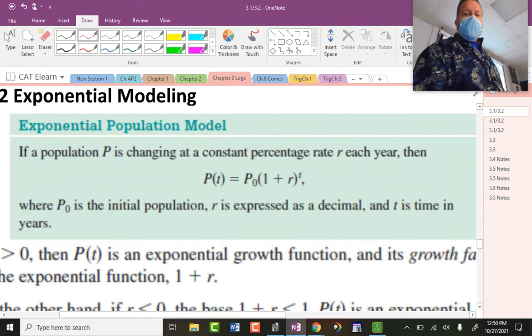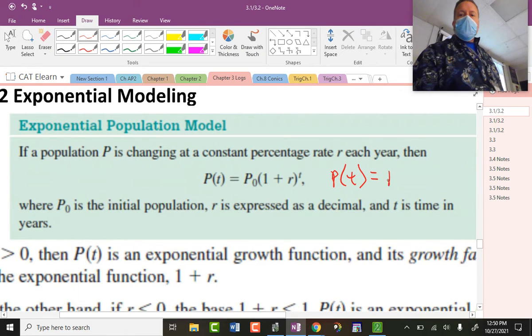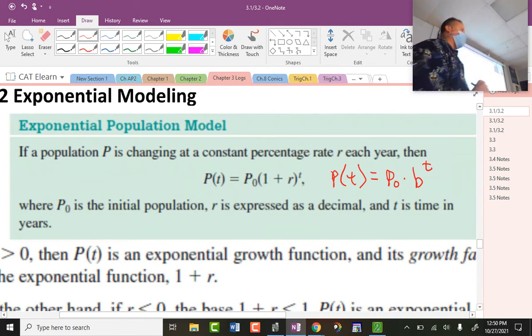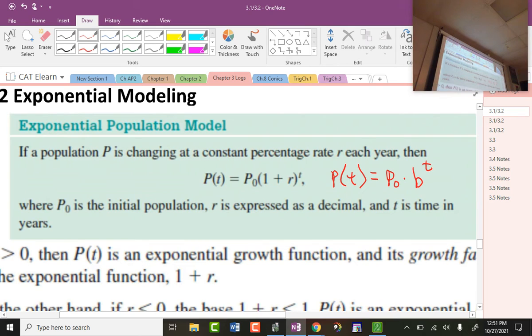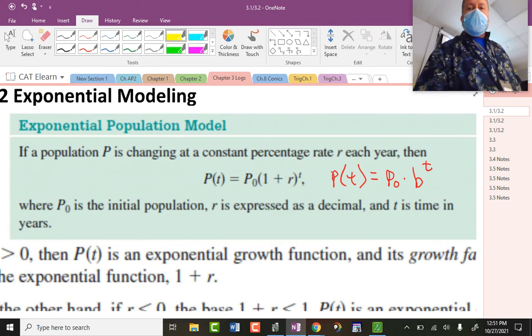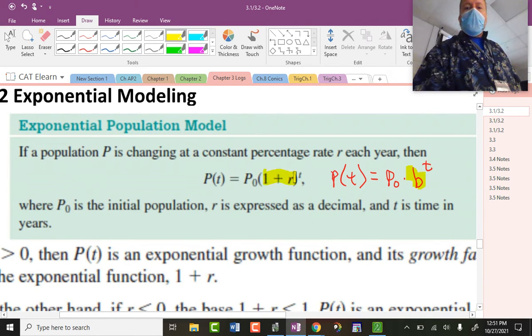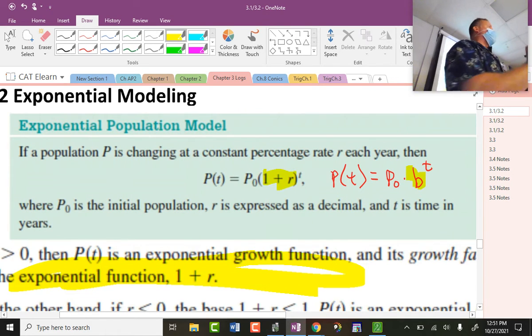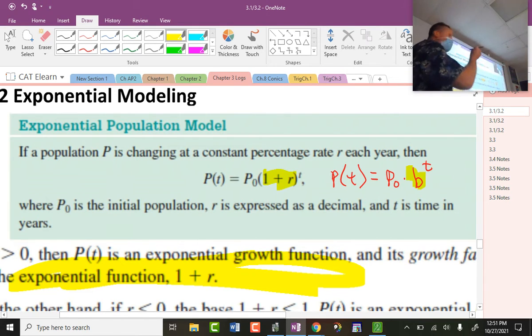And you should say to yourself, this looks almost identical to this formula. P of t equals P sub 0 times some b value raised to the t power. I accidentally put x in the notes and caught it for the first time in years. And all this is saying is, this is the only thing that it's saying. And this is what all the rest of this stuff down here that I'm not going to let you write, because I'm going to say it. It's a very simplistic concept.